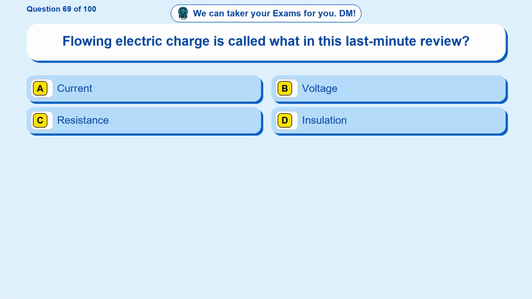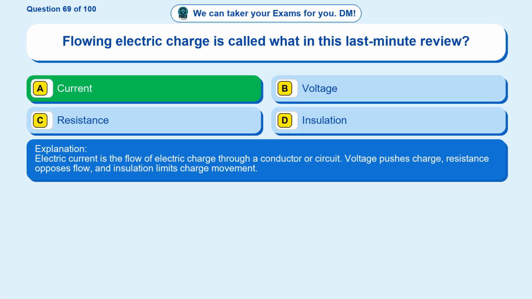Question 69. Flowing electric charge is called what in this last-minute review? Option A, current. Option B, voltage. Option C, resistance. Option D, insulation. The correct answer is option A. Current. Electric current is the flow of electric charge through a conductor or circuit. Voltage pushes charge, resistance opposes flow, and insulation limits charge movement.